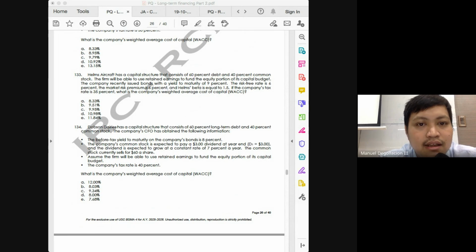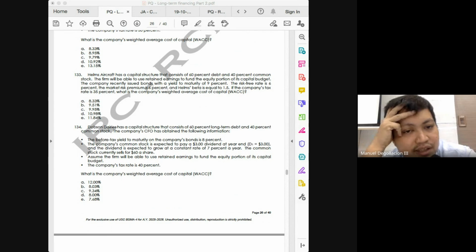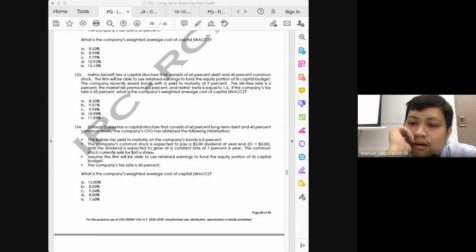Then put that aside. Next, get your cost of equity. We'll be using CAPM. Start with your market risk premium. Market risk premium is 6% multiplied by beta of 1.5. That will give you 9%. And then you add the risk-free rate of 6%. That means your cost of equity is 15%. Multiply that with the weight of your common equity, which is 40%. 15% times 40%, that will give you 6%. And then add that with 60% of 5.85. That should give you 9.51%.